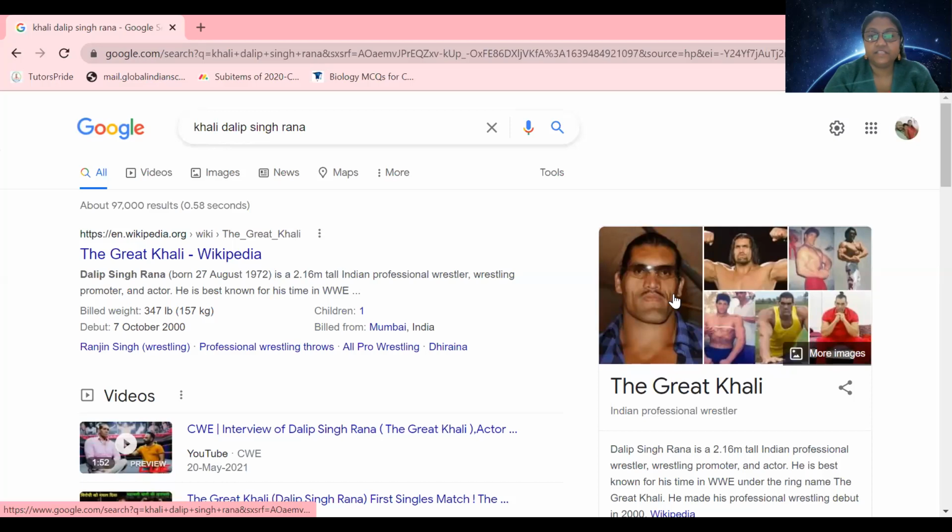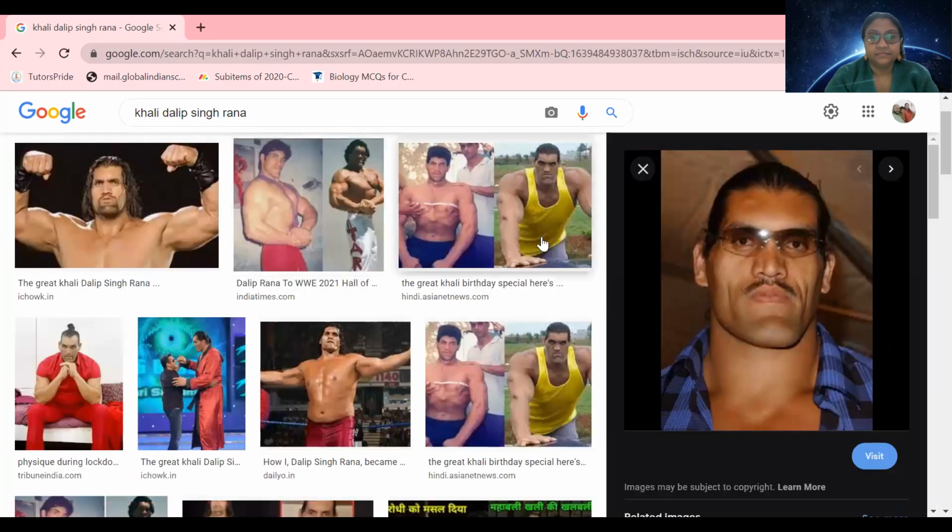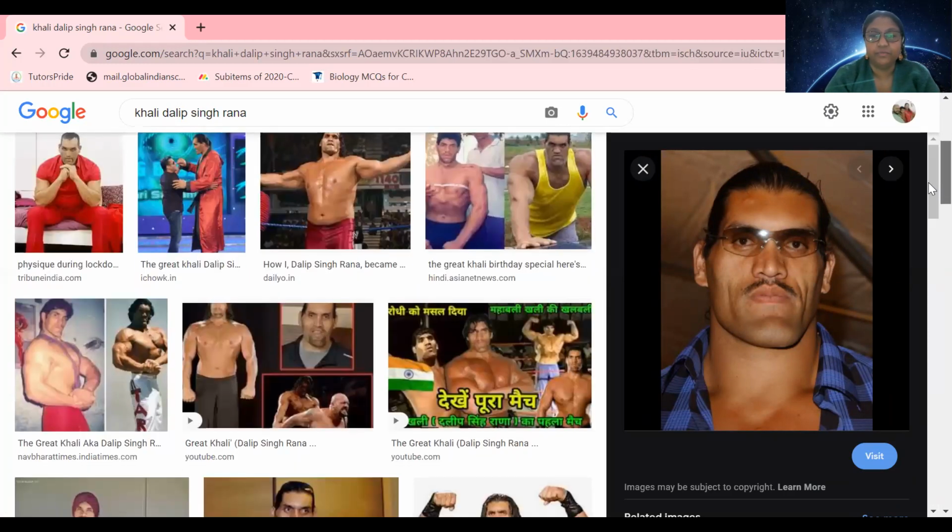You will recognize him very easily because you must have seen him in so many movies. Do you recognize him, this person? Great Khali. See, this is the characteristics of acromegaly. We call them gigantic. But they are not very fit because they are having bone deformities.